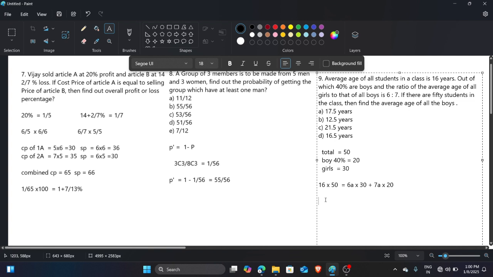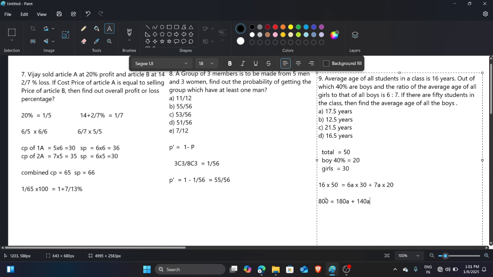Now, 30 into 6 is 180, always try to do simple calculations, plus 20 into 7 is 140, and a.